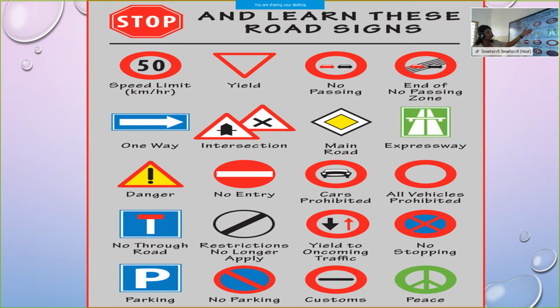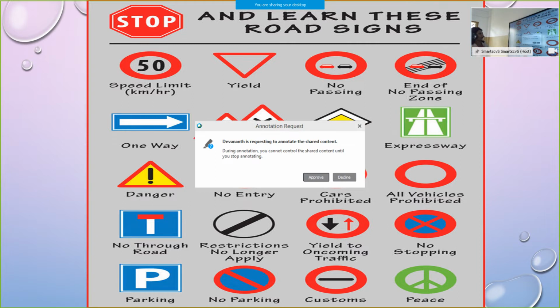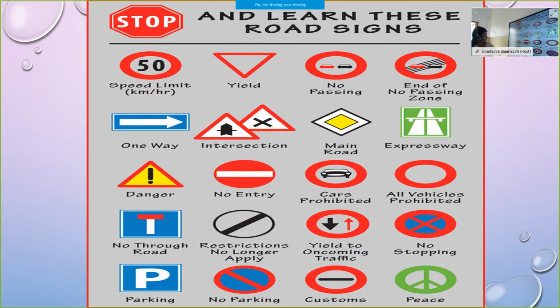Yield, no passing, end of no passing zone, expressway, main road, intersections, one way, danger, no through road, electricity, no entry, cars prohibited, all vehicles prohibited, no through road, restrictions no longer applied, yield to oncoming traffic, no stopping here.